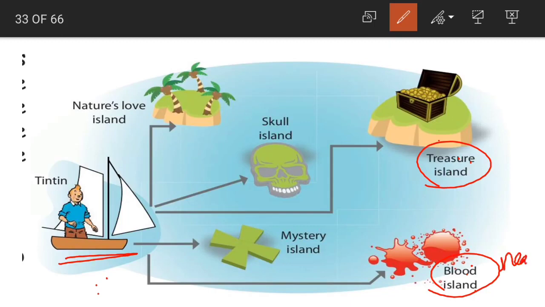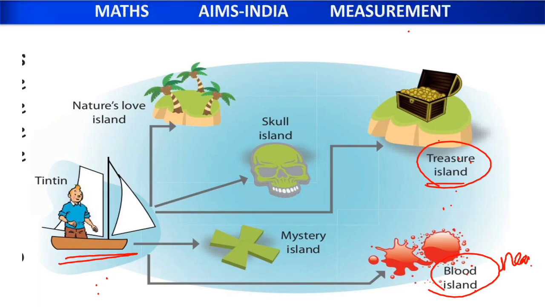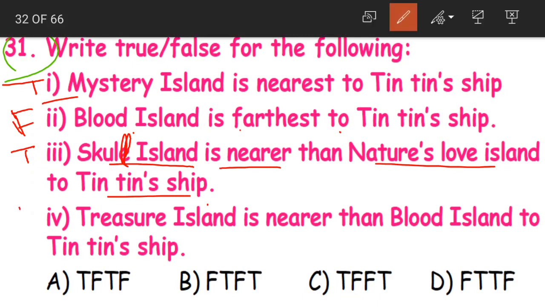Blood Island is nearer. But they are saying that Treasure Island is nearer. So will the statement be true or false? The statement will be false. Treasure Island is not nearer than Blood Island. So statement 4 is false.